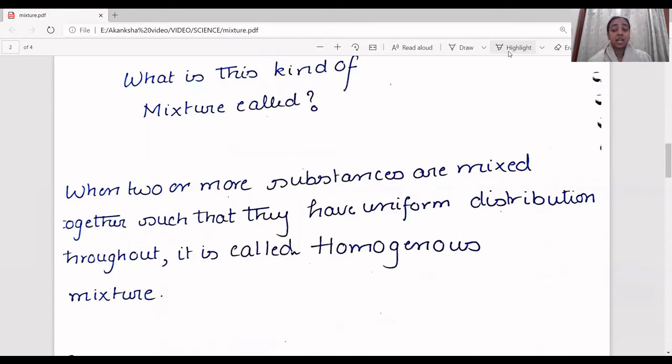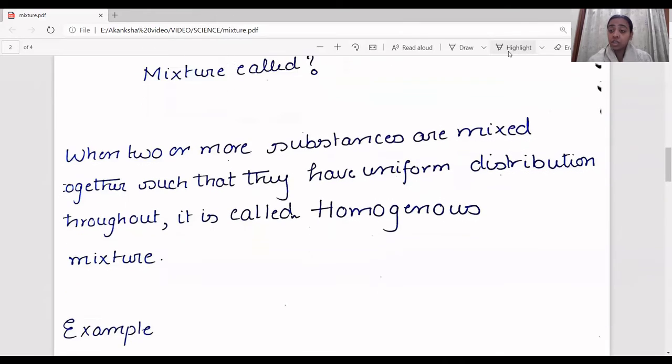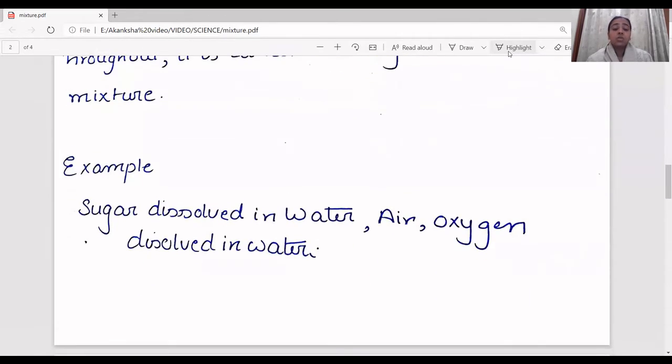Now when you mix any substance with another substance and both become uniformly distributed throughout, that is called a homogeneous mixture. I gave an example of sugar being dissolved into water. Similarly, there are other examples, like air and oxygen being dissolved into water.